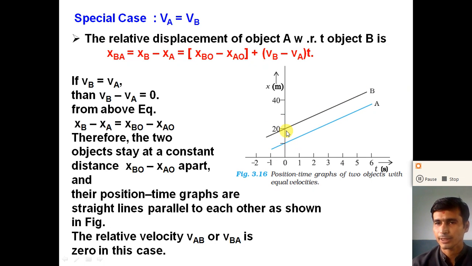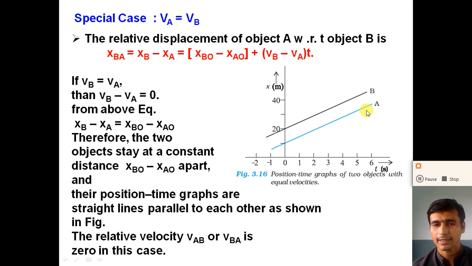The relative displacement between object A and object B is 10 meters. If both objects move with the same velocity in the same direction, the graphs are parallel to each other, right? So if we consider the relative displacement of 10 meters, it is the same at all times.